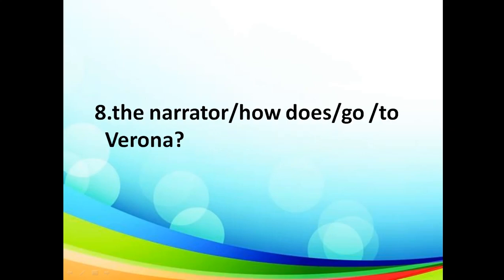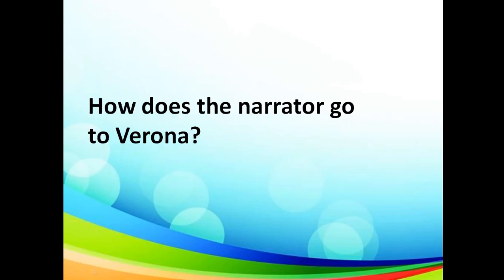Let's proceed. Number 8. The narrator how does go to Verona? The answer is, how does the narrator go to Verona?